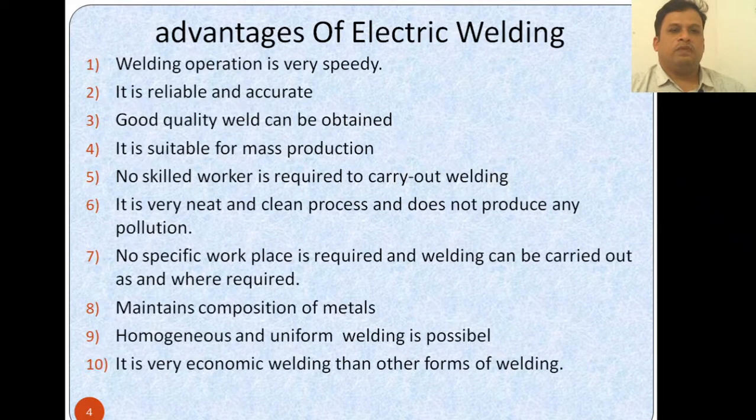Firstly, we will mention the advantages of electric welding. Electric welding has a number of advantages. The welding operation is very speedy, you can do the welding in minutes. It is reliable and accurate, meaning if the metal is properly welded, it is more reliable and will last for a longer period of time. It also has good quality. It is suitable for mass production, and no skilled worker is required to carry out the welding.